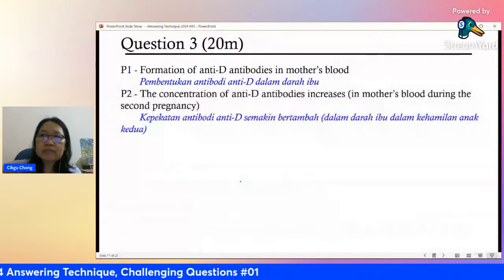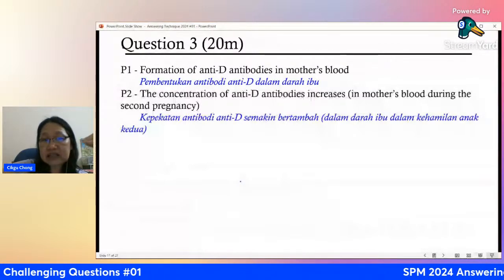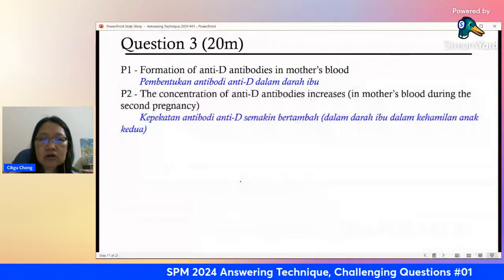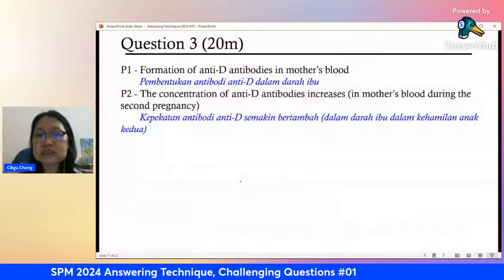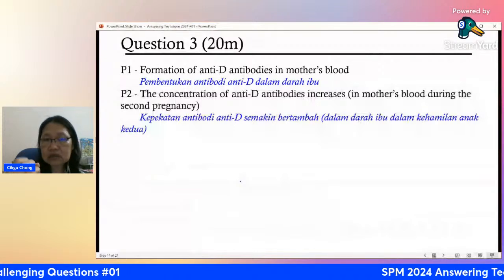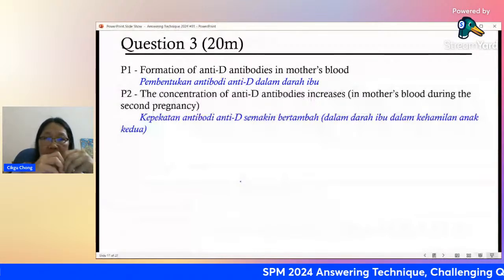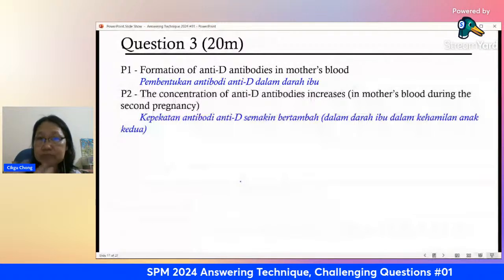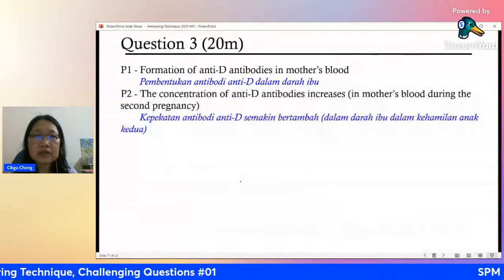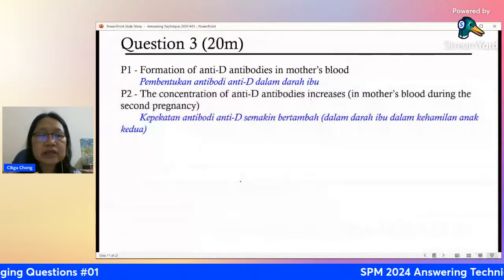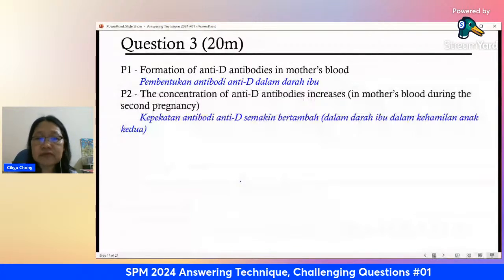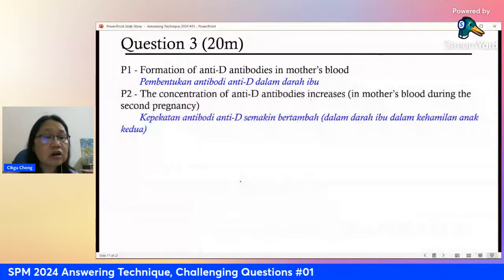The third baby, because now the antibody goes into the baby and is going to destroy the red blood cells. We call this erythroblastosis fetalis, the medical term, whereby the red blood cells clump together. They might even burst, break open, and be destroyed. So the baby that is born will have complications. That's why the next baby that is born will have complications. It cannot survive. It can also cause mental retardation of the fetus.